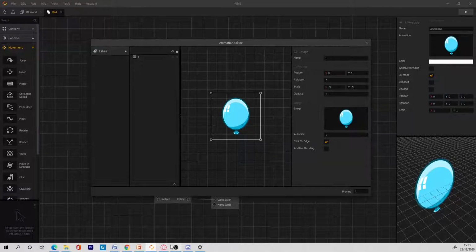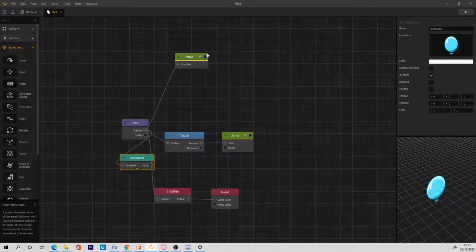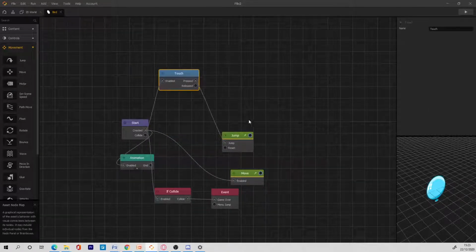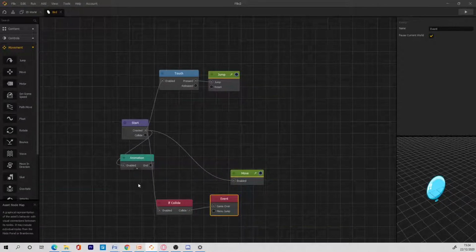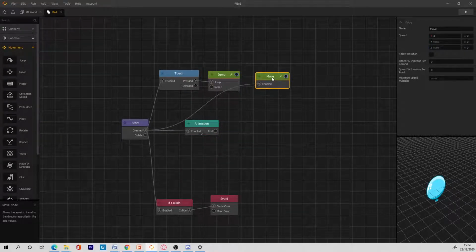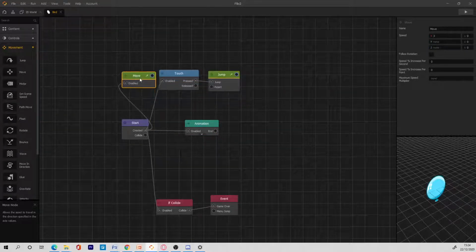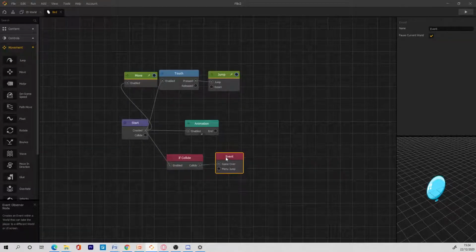Josh, if you are using the node and you want to group them, I can't remember how to do it. Let's say you want to group them to make them easy to read, like group these ones for movement, these ones for collision, and these ones for animation. I don't know how to do it. I can't remember. Can you please remind me? That would be cool.